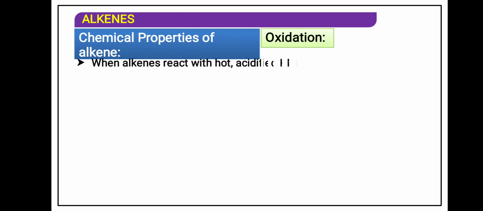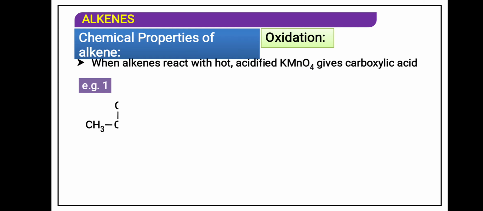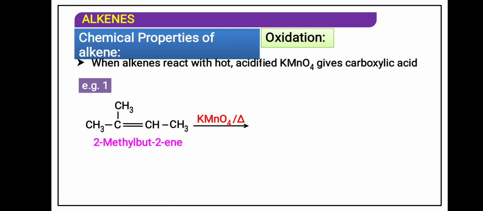Oxidation reaction. When alkene reacts with hot acidified KMnO4, remember carefully, in our textbook it is the last reaction. What will happen? Ketone or acid is formed.